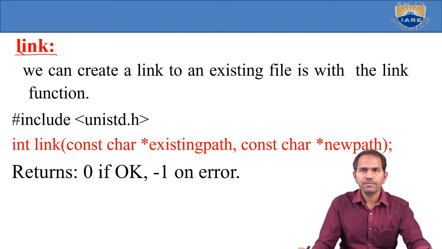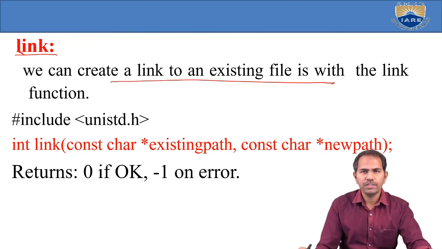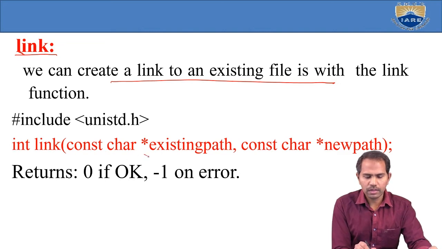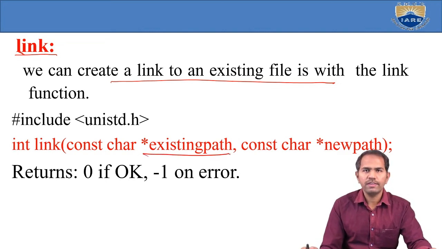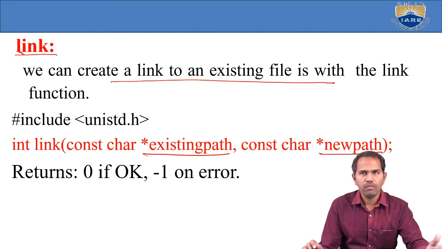We can create a link to an existing file with the link function. How do we write the syntax of this? We give the existing path and the new path. The existing path is the file that already exists, and the new path is the link we have to create. We create a link to the existing file with the link function.